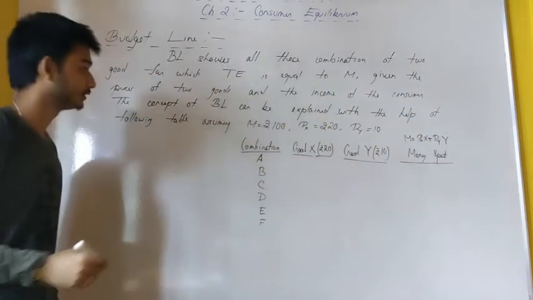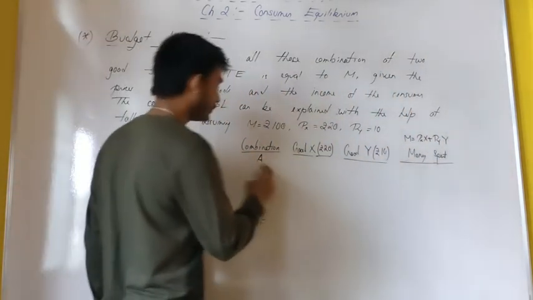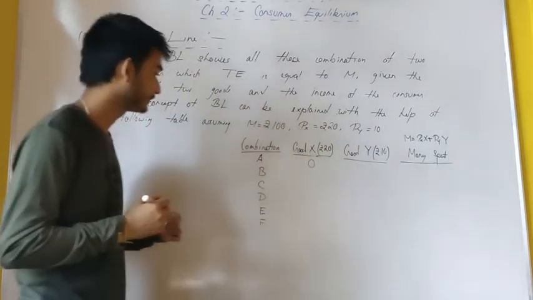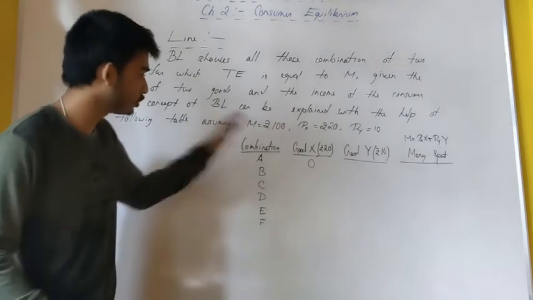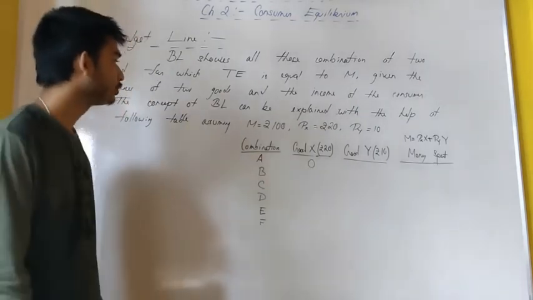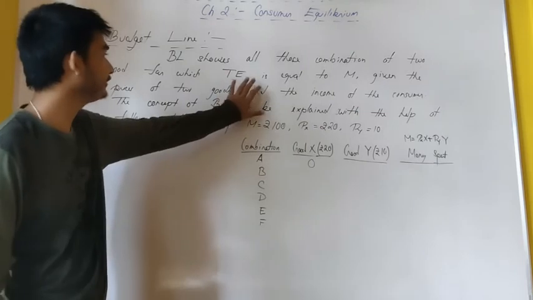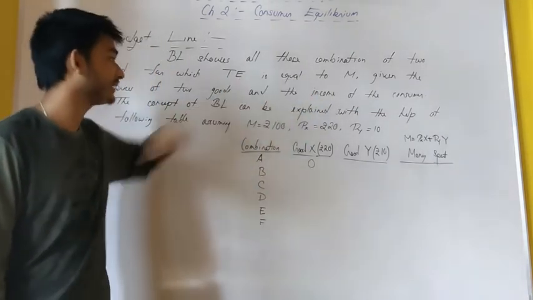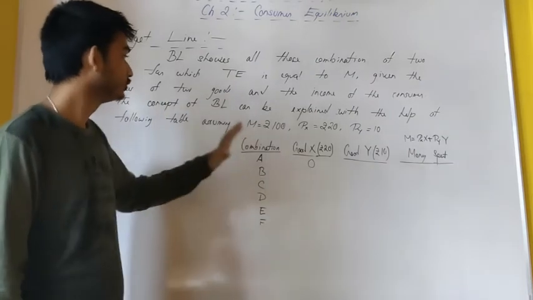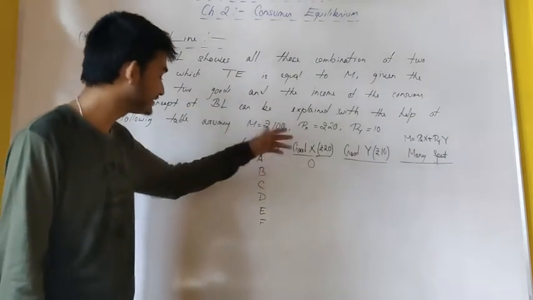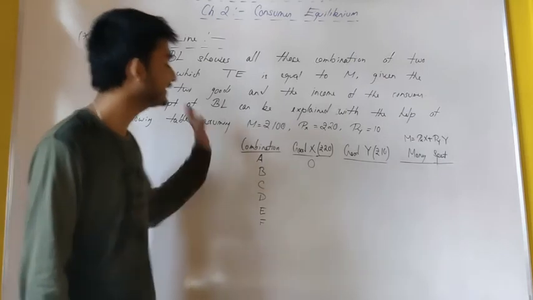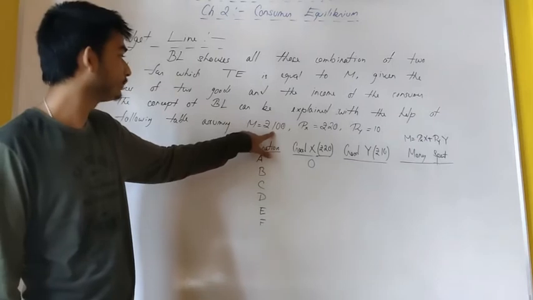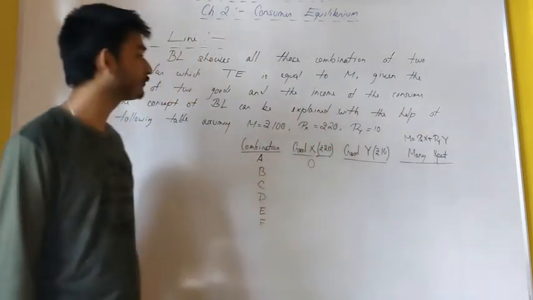Now say suppose the consumer is not consuming any units of good X at one extreme. By the very definition, the total expenditure has to be equal to my money income. So if this is the case, he will be entirely consuming good Y. With that rupees 100, how many units of good Y can he purchase?